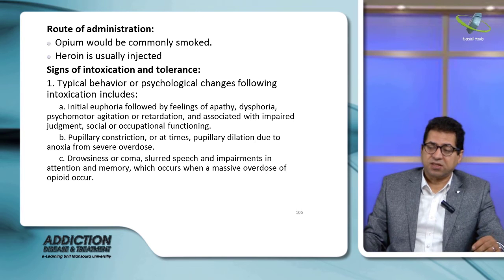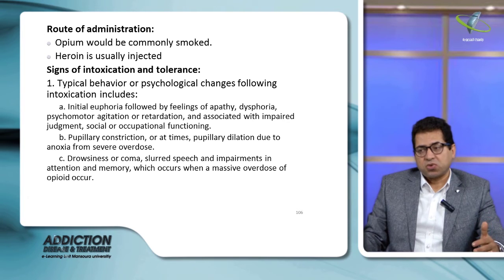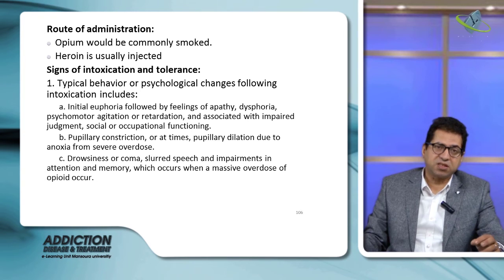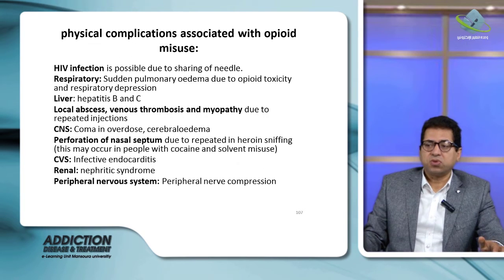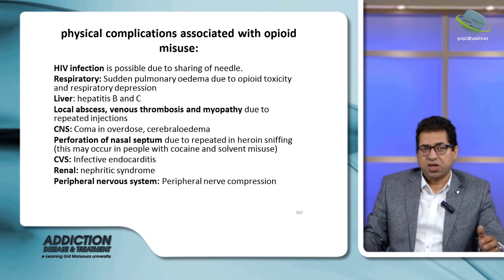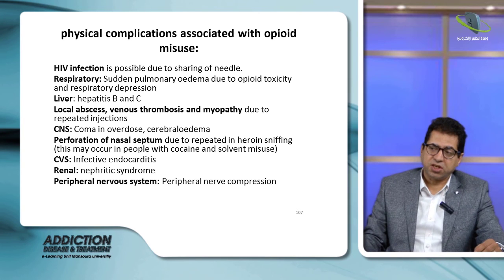The pupil is constricted, sometimes pinpoint, and with increased dose there is drowsiness, coma with respiratory depression, and slurred speech. These are manifestations of taking the drug. Complications include hepatitis and HIV infection due to sharing needles with others who take the substance together. Respiratory manifestations like pulmonary edema are common with opiate toxicity. There is hepatitis B and C, and local abscess at the injection site.